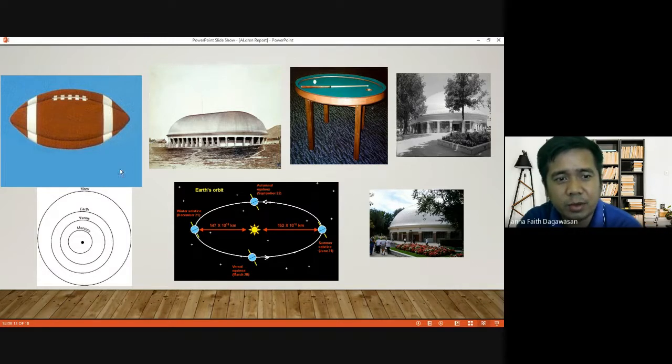This is a football, and this is the solar system where Mercury, Venus, Earth, and Mars are orbiting around the Sun. Here, this is Earth's orbit. It orbits around the Sun. And we have a dome.